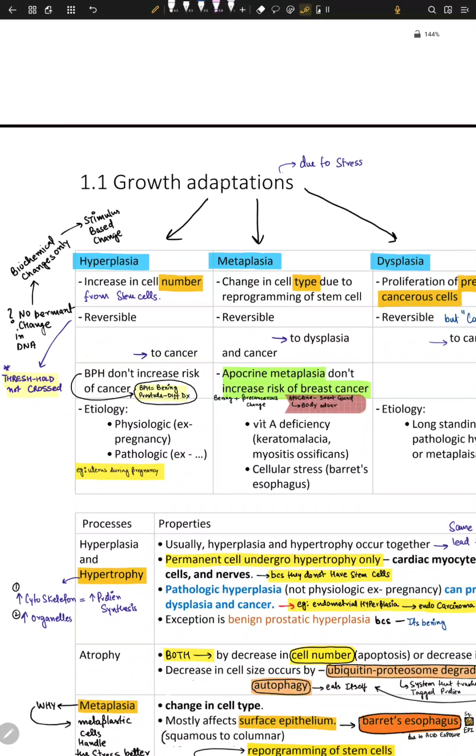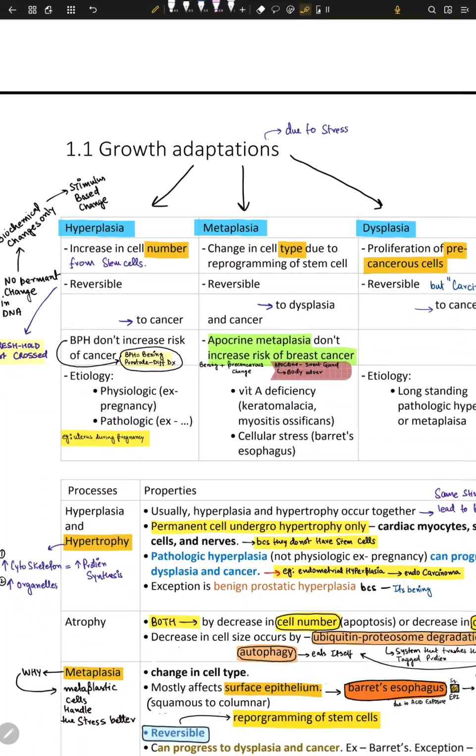if the stress is a lot, then these adaptations can be permanent. If the stress is under the threshold, then these adaptations may be reversible. So there are three kinds of adaptation. We have something called hyperplasia, which is basically an increase in cell number. We have metaplasia, a change in cell type due to reprogramming of stem cells.